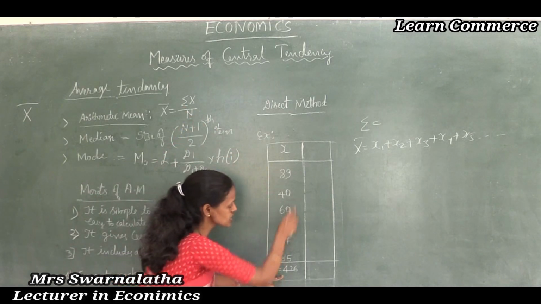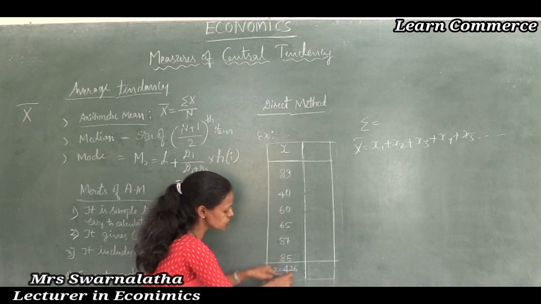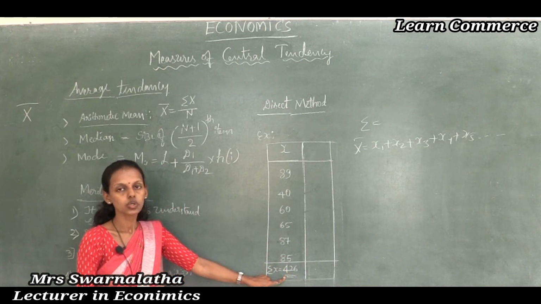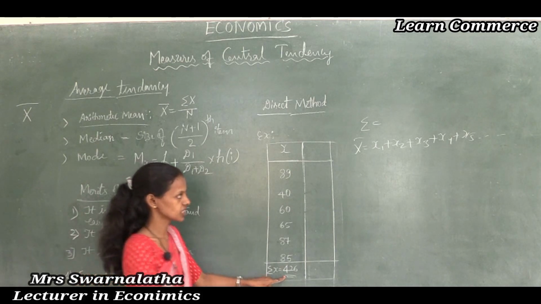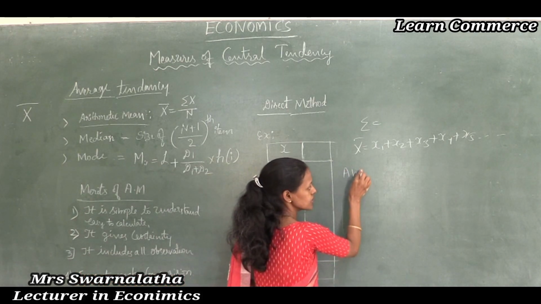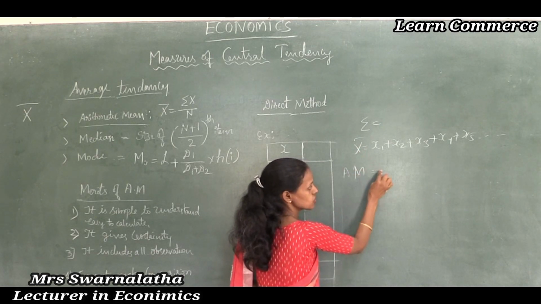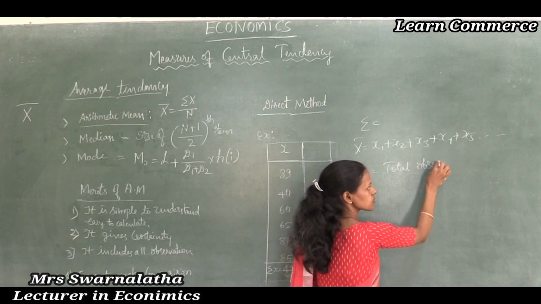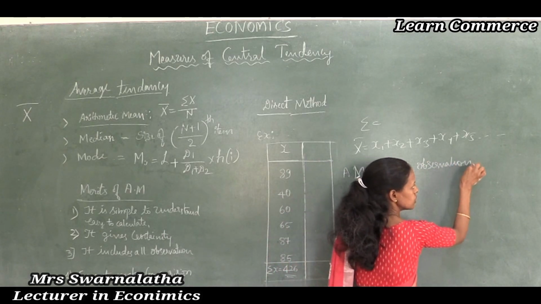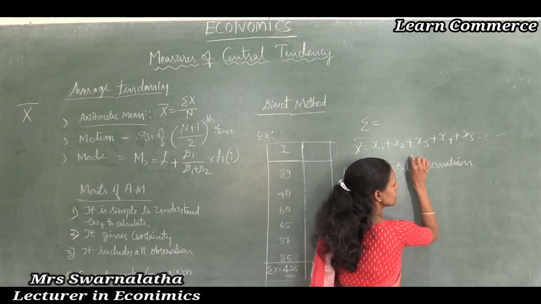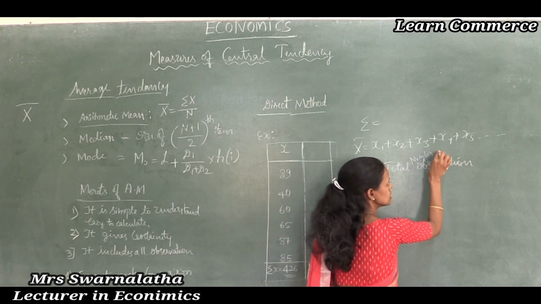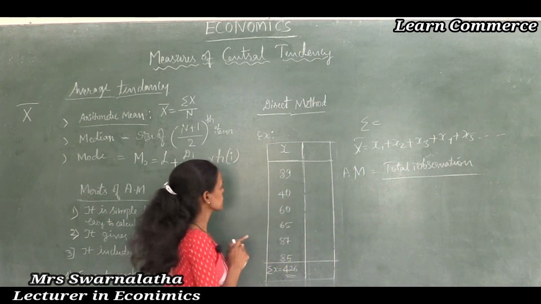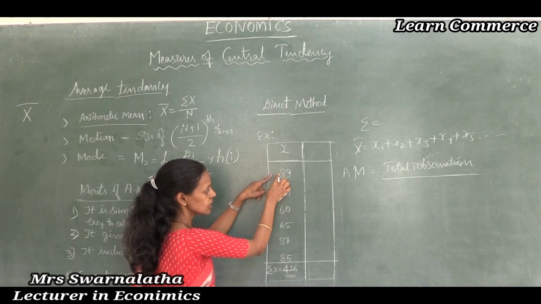Summation x means while adding all those individual values, we get the total value of the observations. Thus, arithmetic mean is equal to the total value of observations divided by the total number of observations.